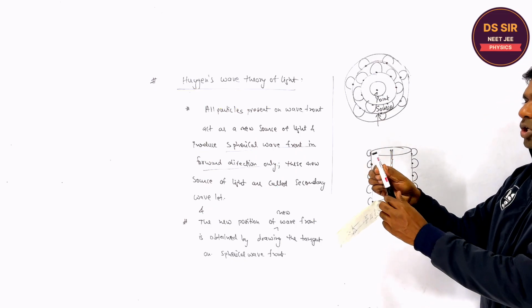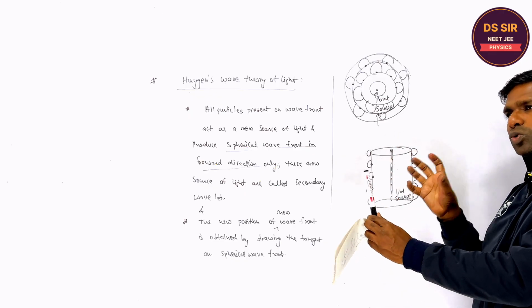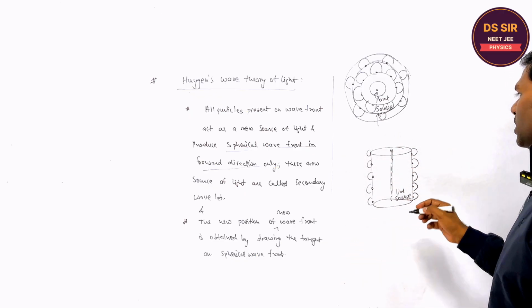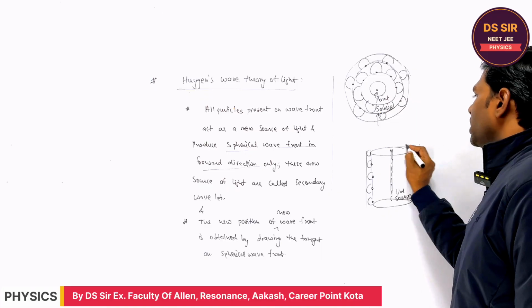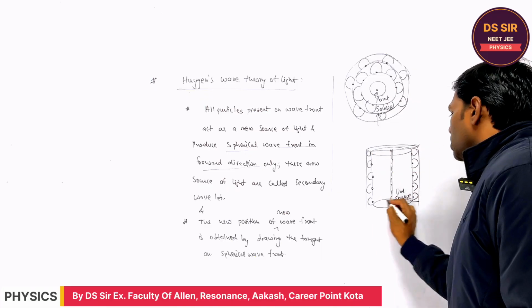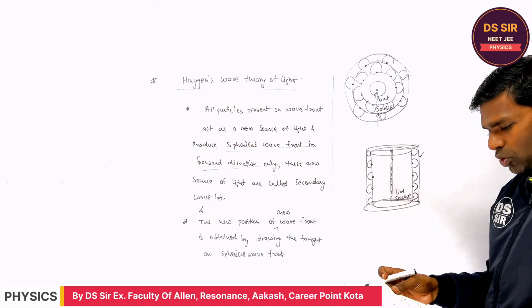The cylinder is like this, so every point present on the lateral surface acts as a new source of light. And how to find the new position? By drawing the tangent upon this. So it will be the new position of the wavefront. You understand or not?